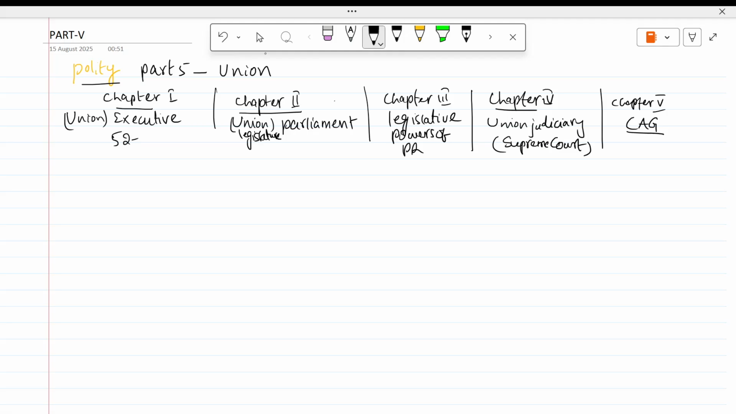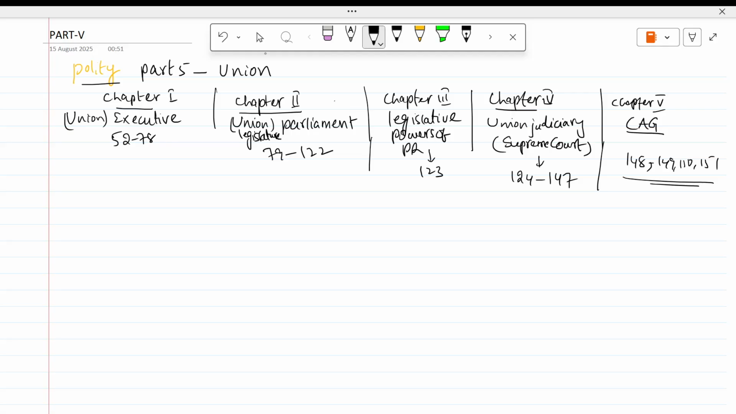This executive is articles 52 to 78. Then Parliament will start 79 to 122. Then legislative power, article 123 for the president. Then Supreme Court, it will start 124 to 147. Then this CAG 148. Then 149, 150, 151. These are the 5 chapters. The union provisions are provided in part 5 of the Indian Constitution.